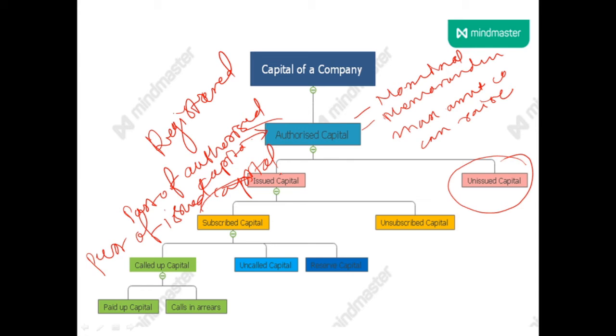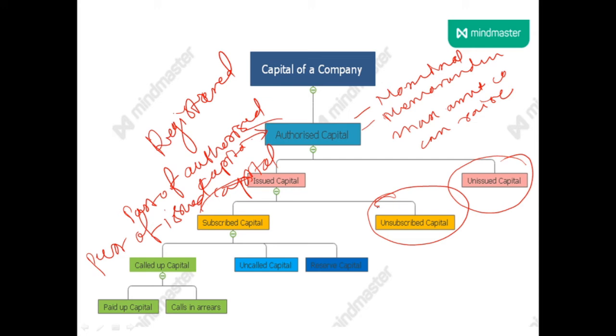When capital is issued, or when a part of authorized capital is offered to the public for subscription, it becomes issued capital. And the part of issued capital which is subscribed or applied by the public is called subscribed capital, and which is not subscribed by public is called unsubscribed capital.